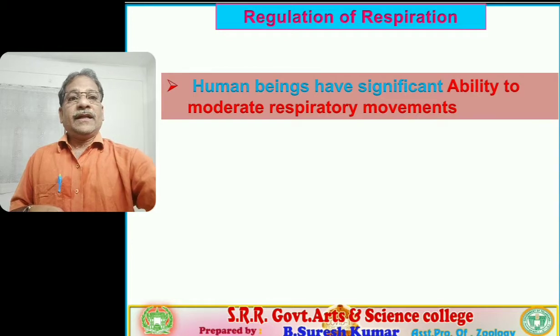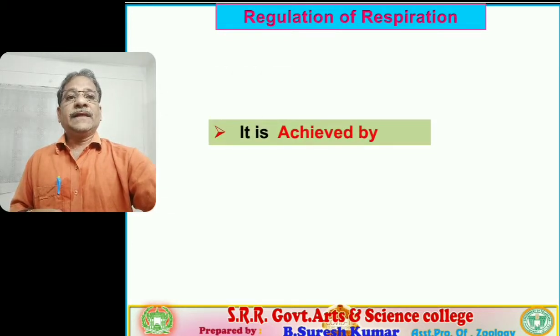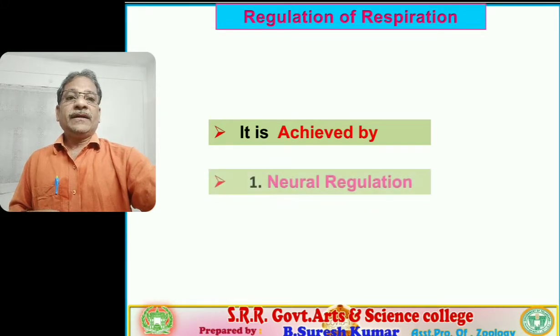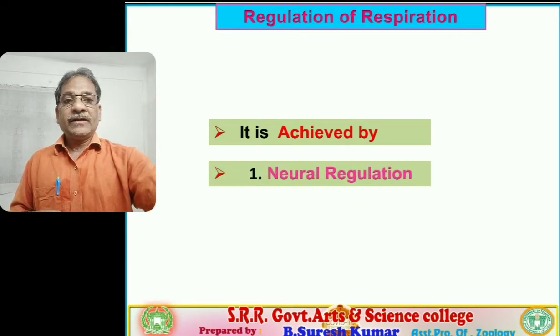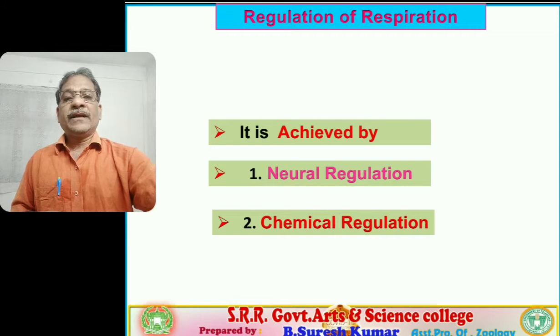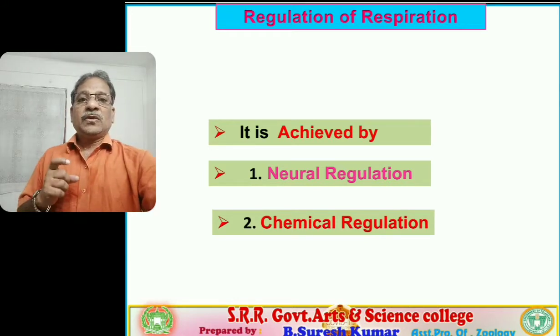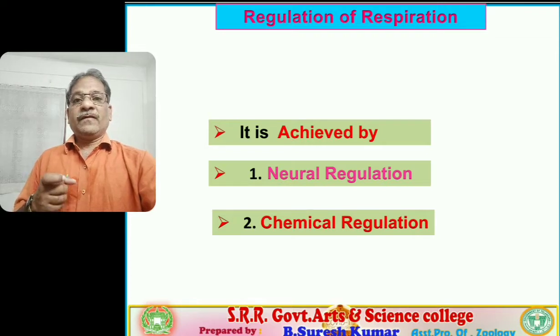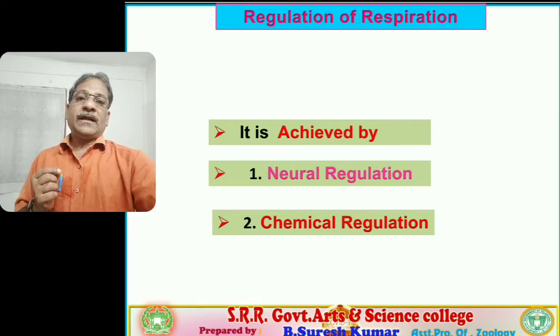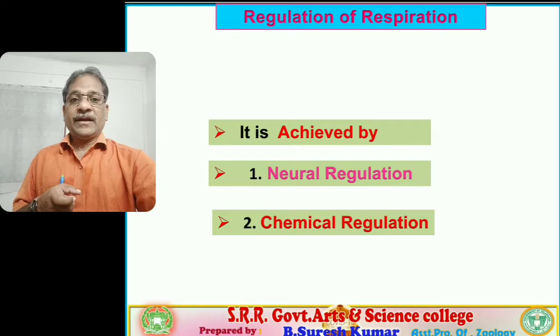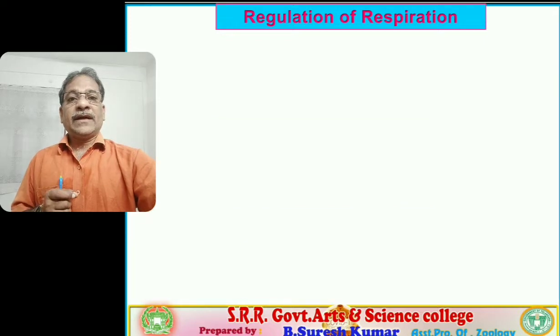Right? Next, how is it possible? It is achieved by neural regulation, and second, chemical regulation. So remember, students, two systems: one is neural regulation and another one is chemical regulation. So the neural regulation and chemical regulation regulate our respiration phenomena.